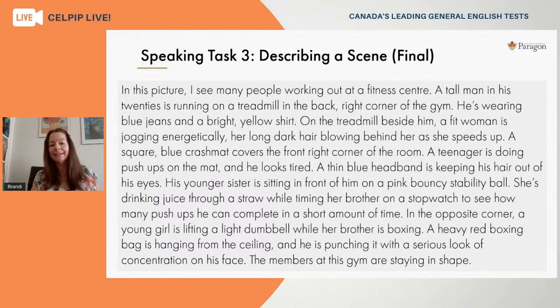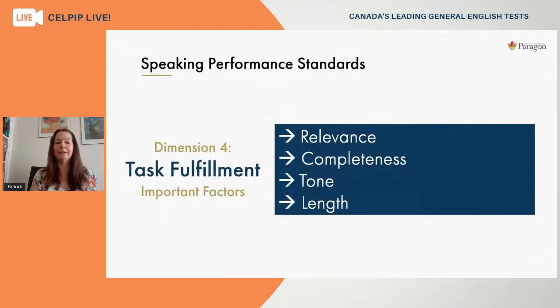So the very last thing that your raters are going to look at when you give your answer on the test is called task fulfillment. So they want to double check that all of the ideas you've included there are relevant, meaning they describe accurately what this picture is all about. So I know that we've done that just from our discussions and looking at that revised transcript. I'm confident that our details are relevant. And I think we've given a very complete answer as well, because we have talked about so many different parts of that scene.